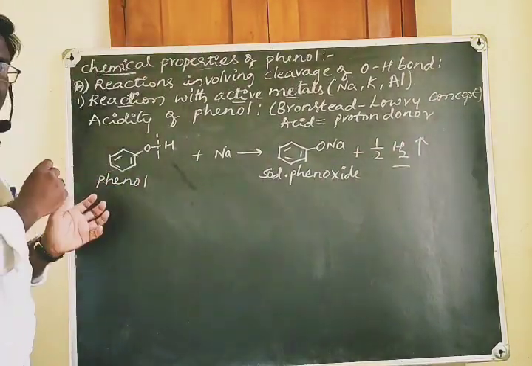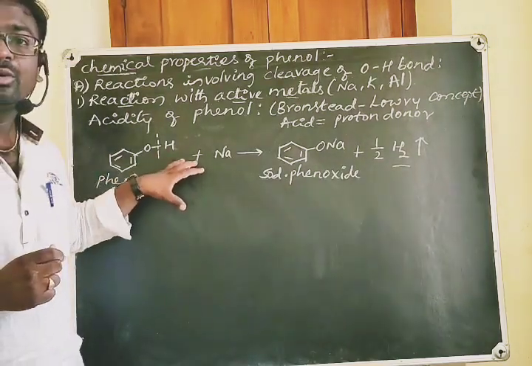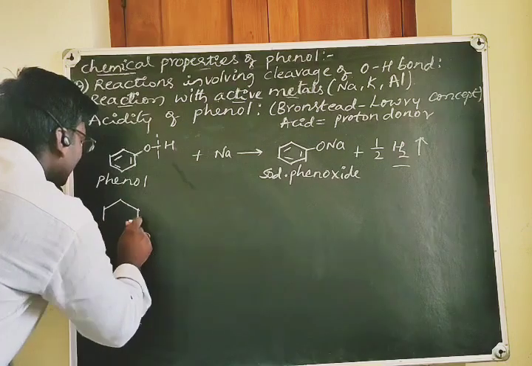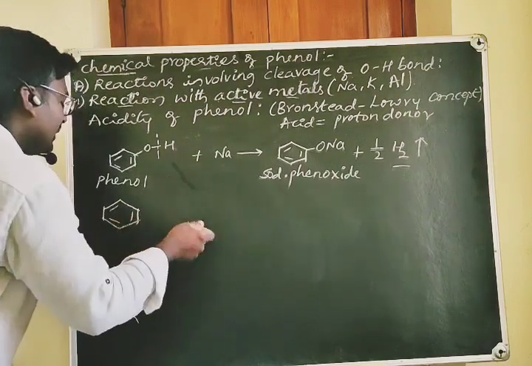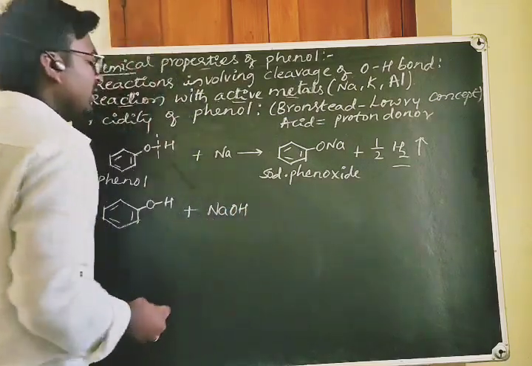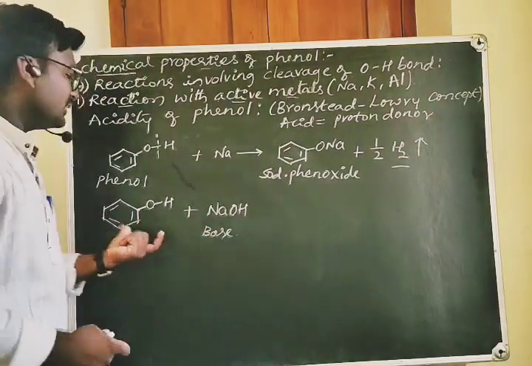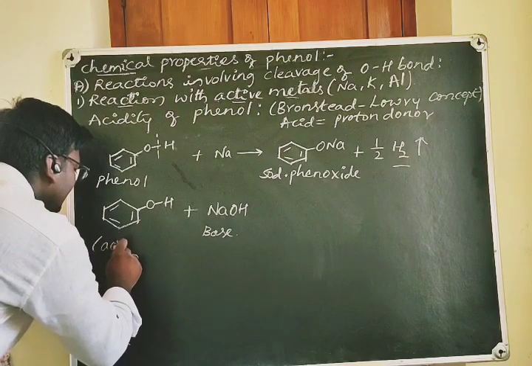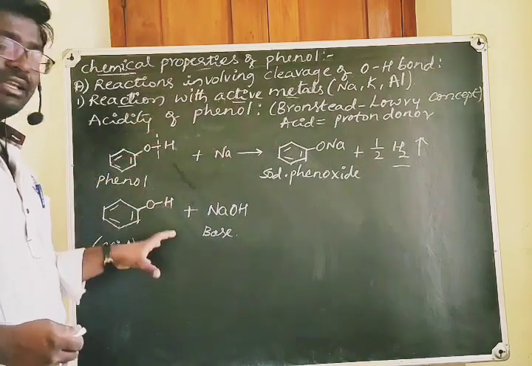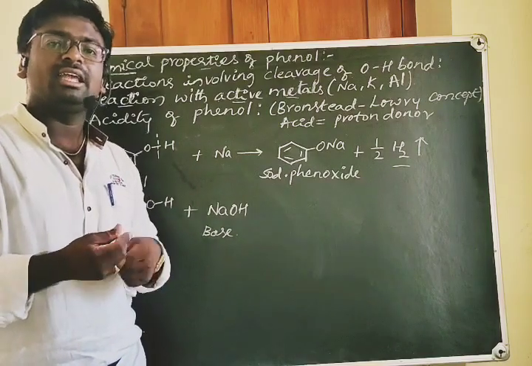This is the same as in the case of alcohols, but phenol is more acidic than alcohol. Why? Because it also reacts with a base such as NaOH. Whenever a compound reacts with a base, it is an acid. Along with the release of protons, it also reacts with a base, which means it is more acidic than alcohol. Phenols are more acidic than alcohols.